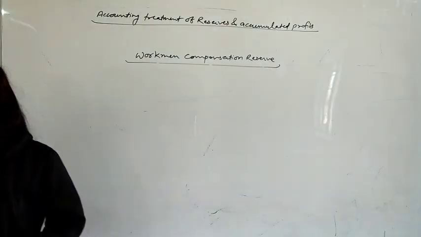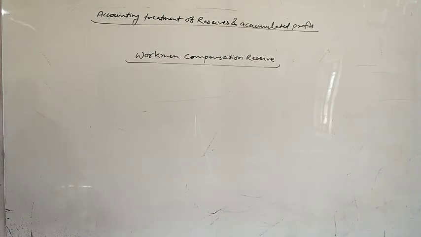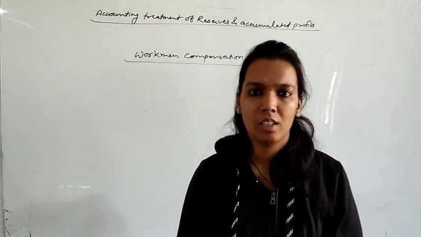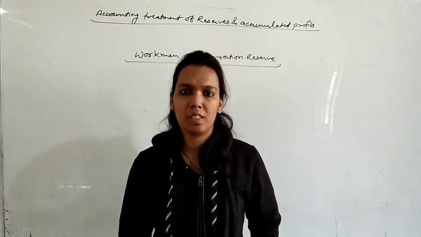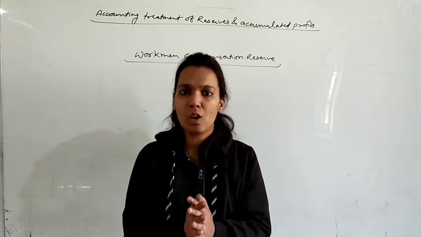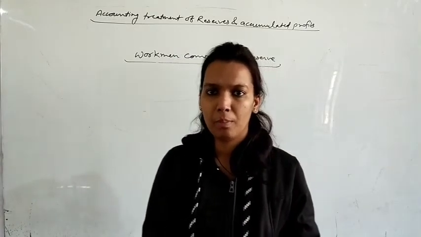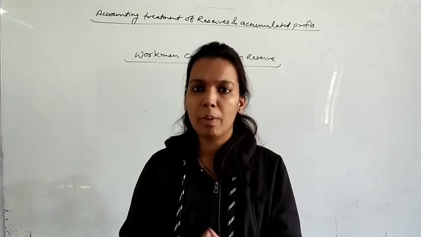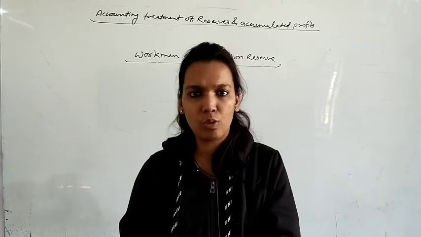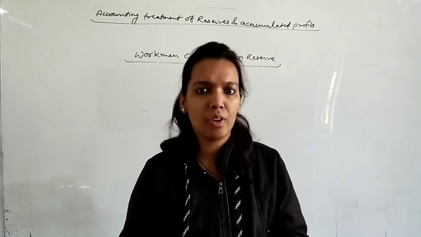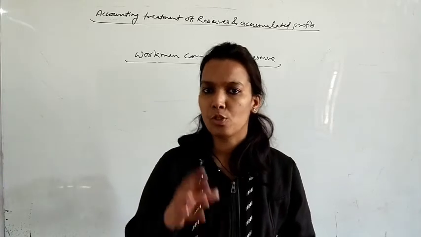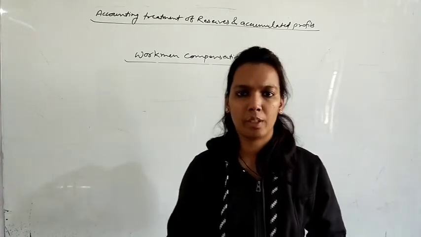Fourth condition, that is if the claim is more than the amount of workman compensation reserve. Suppose you have created a reserve of 70,000 but your claim is rupees 80,000. It means your firm got a loss of rupees 10,000. Means 70,000 you will adjust against the claim. But what about the remaining 10,000? That is the loss of the firm, and that loss will be borne by the partners. You know that if there is any profit, they will get it, and if there is a loss, they also have to bear it. So the loss of rupees 10,000 will be distributed among the partners.